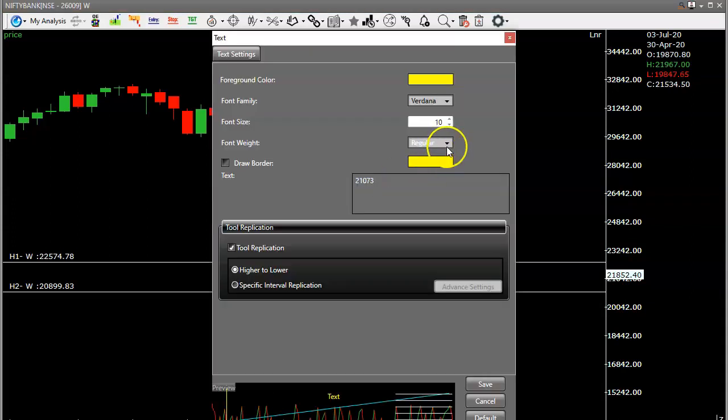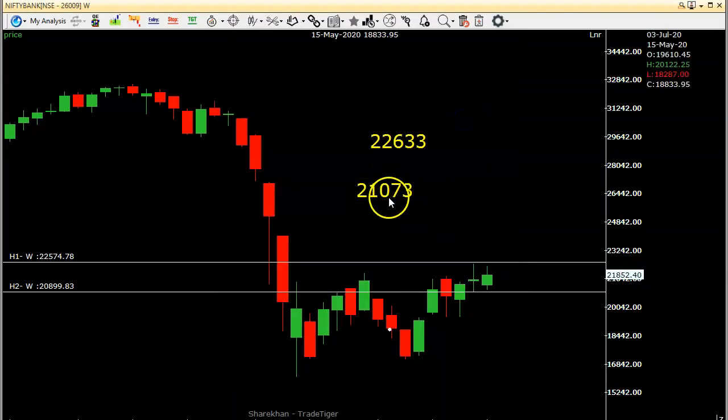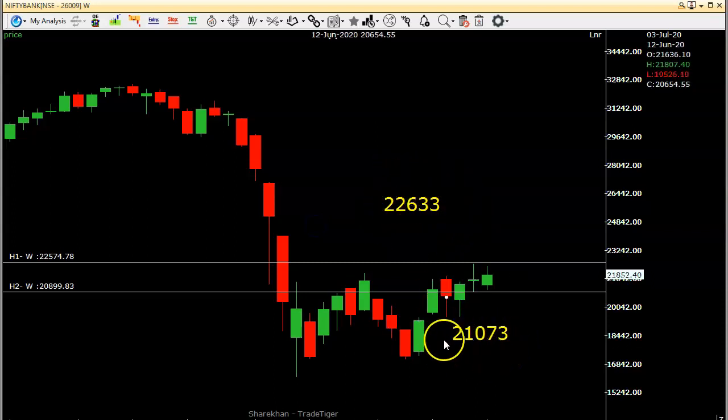So this is the expected low and this is the expected high for the next week. The entire range for the week is 22,633 to 21,073. This is based on the volatility calculation, right?